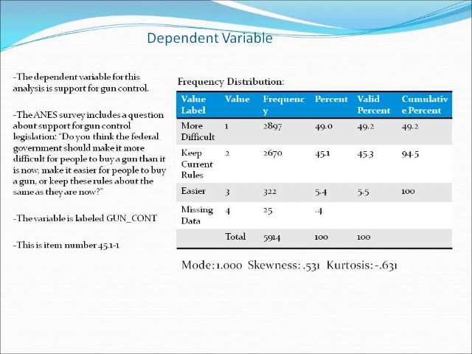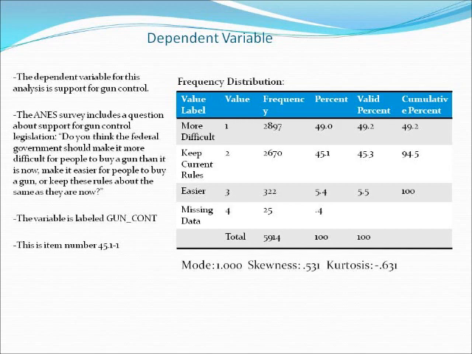Therefore, the only measure of central tendency worth looking at would be the mode. The mode clearly shows us that the most common response was in favor of stronger gun control laws. More interesting are the skew and kurtosis values. The skew is positive, indicating a tendency towards support for gun control, while the kurtosis is negative, indicating a fairly